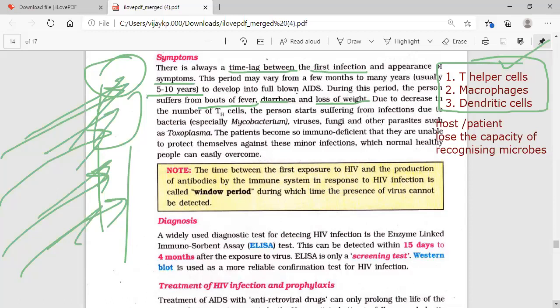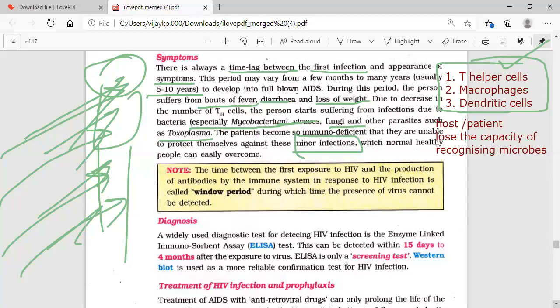The person starts suffering from infections due to bacteria, for example mycobacterium, viruses, fungi, and other parasites such as Toxoplasma. Toxoplasma gondii is a protozoan parasite. The patient becomes so immunodeficient that they are unable to protect themselves against minor infections, which normal healthy people can easily overcome.